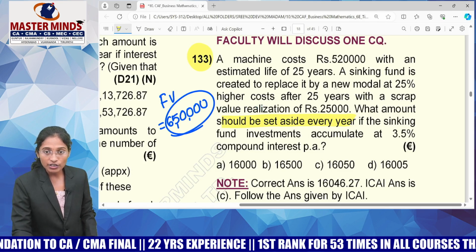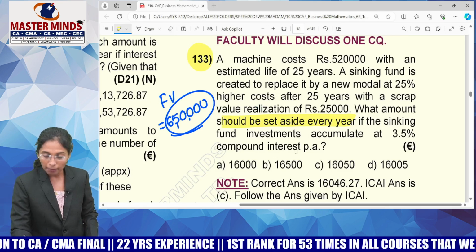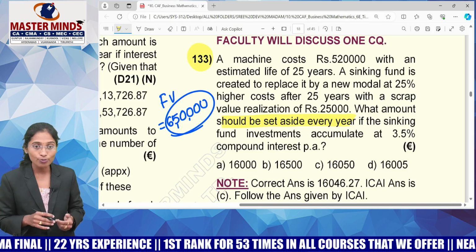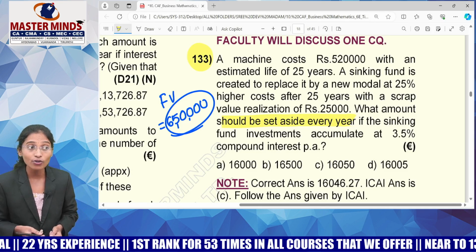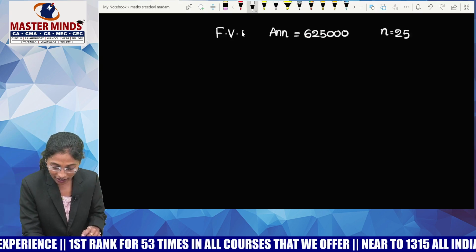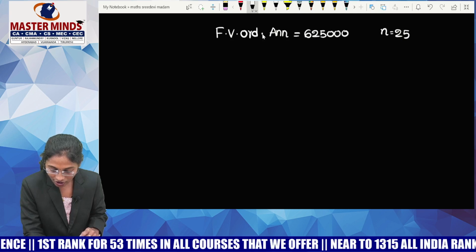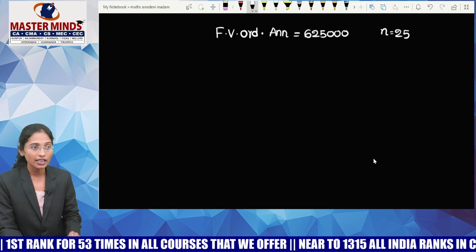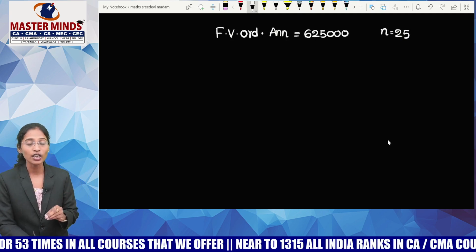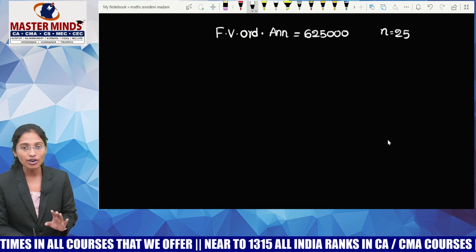If the sinking fund investment accumulates at 3.5% compound interest per annum, then even by reading the entire question, I'm not in a position to understand whether it is an ordinary annuity or an annuity due. In such a case, it is always an ordinary annuity. If nothing is specified about the type of annuity, it is always an ordinary annuity.